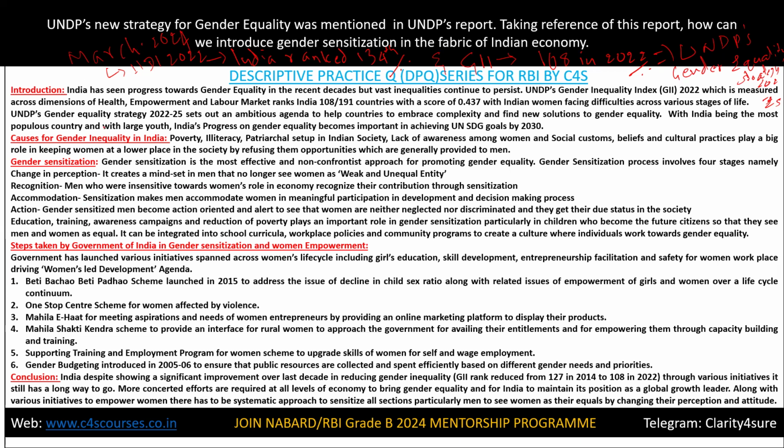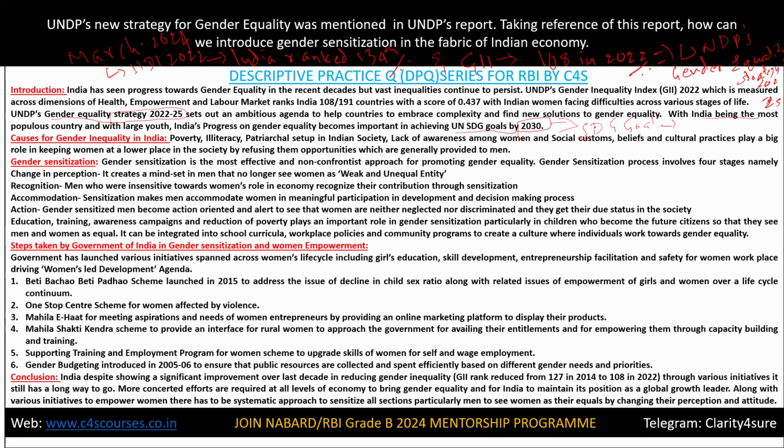Next, UNDP's Gender Equality Strategy 22-25 sets out an ambitious agenda to help countries embrace complexity and find new solutions to gender equality. With India being the most populous country with a large youth population, India's progress on gender equality becomes important in achieving the UN SDG goals of 2030. Students, can anybody tell me which is the SDG goal for gender equality? This is your homework, students. You can write it down.